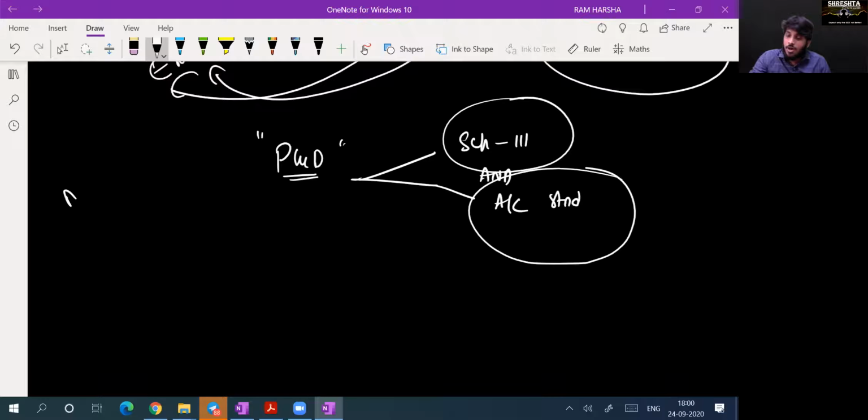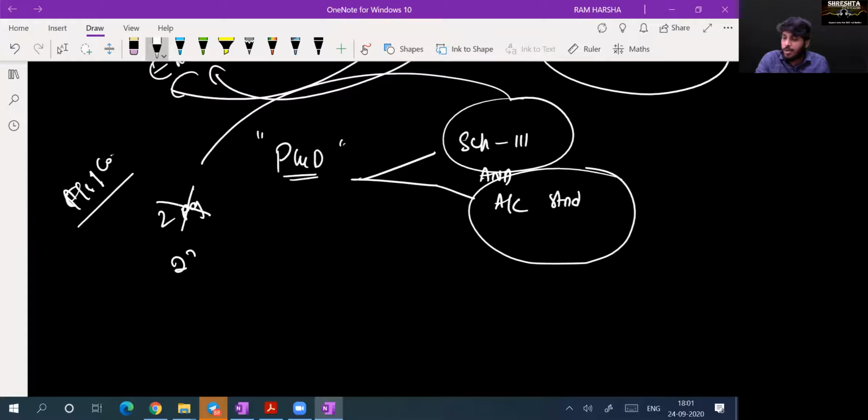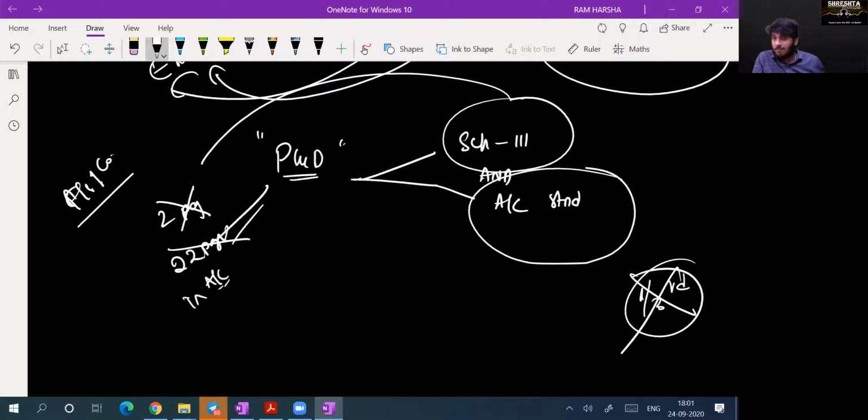You have a chapter called financial statements of companies in group 1 or group 2, whatever. If you don't study Schedule 3, not the 2-page format but the 22 pages of text given in the accounting book, some 20-25 pages of guidelines on Schedule 3 preparation, unless you read that, 1/3 of this chapter you can't understand.